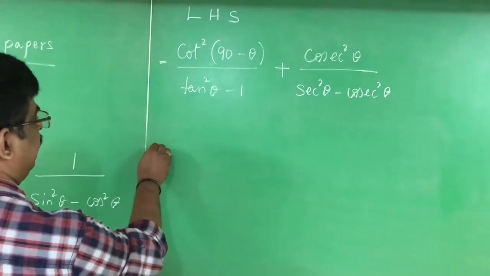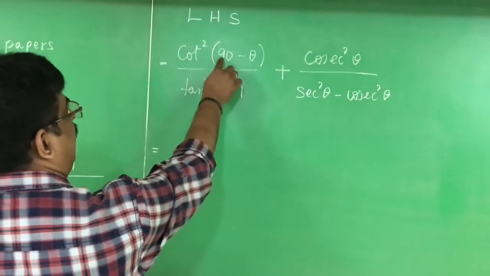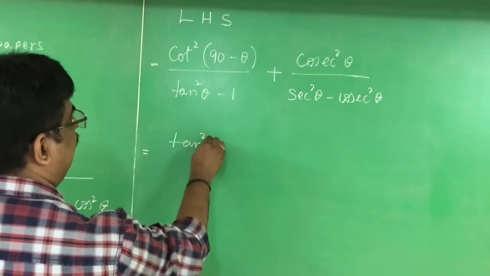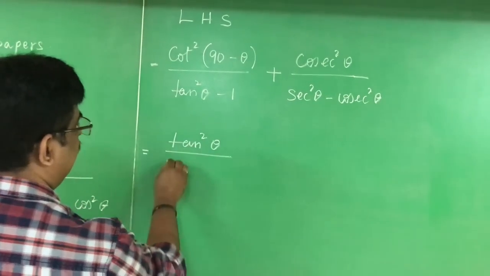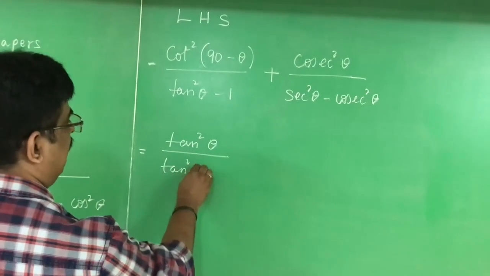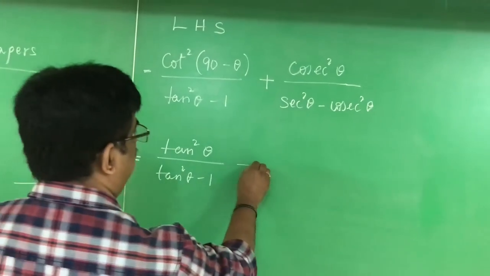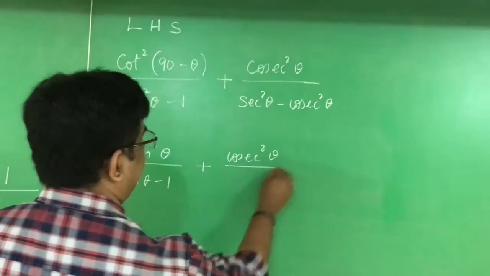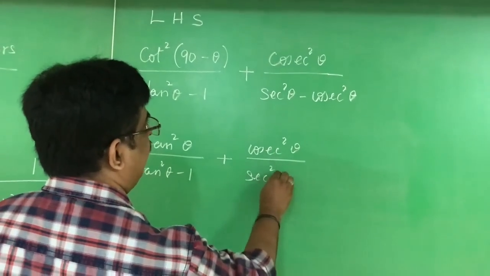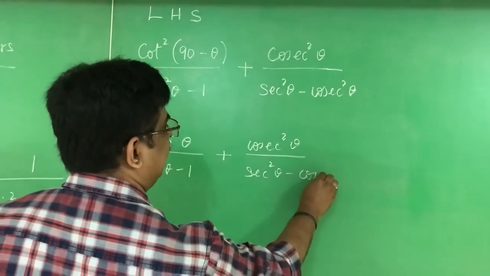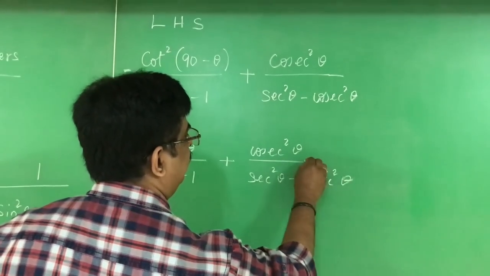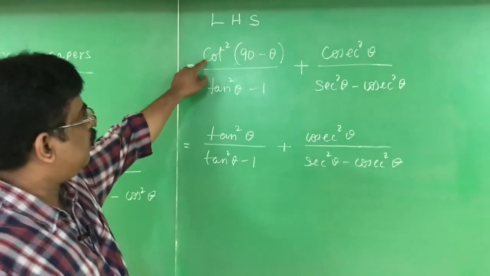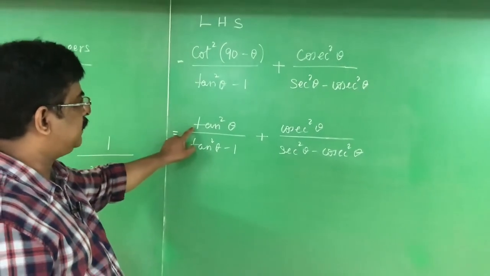Therefore, the first step is, in the place of cot square (90 minus theta), I write tan square theta by tan square theta minus 1, plus cosecant square theta divided by secant square theta minus cosecant square theta. The second step is only the complementary angle: cot I changed as tan.